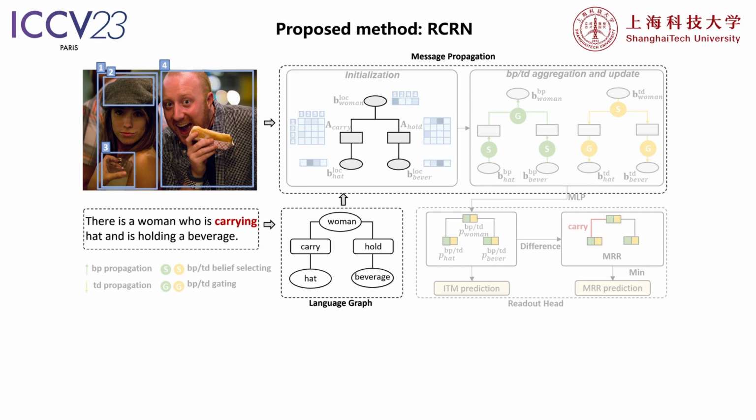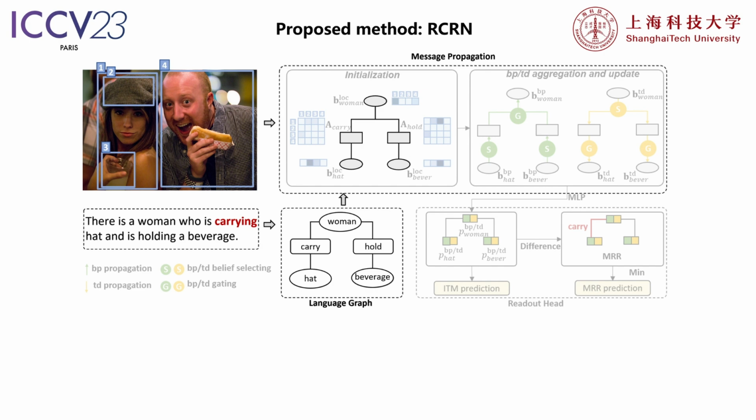In this slide, the ellipses denote entity phrases, and the rectangles symbolize relation phrases. Each entity phrase is considered as one node in the graph, and each relation phrase is represented by one edge. We then leverage the context-sensitive propagation network to facilitate alignments between visual and linguistic candidates. The network conducts bidirectional message propagation based on the language graph.